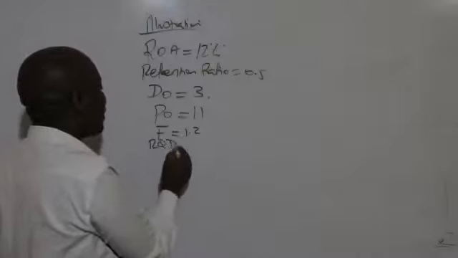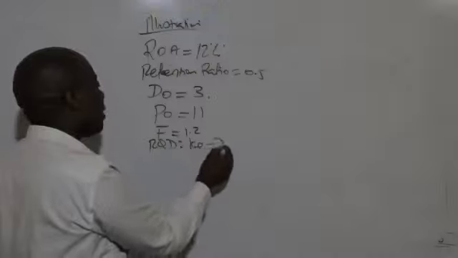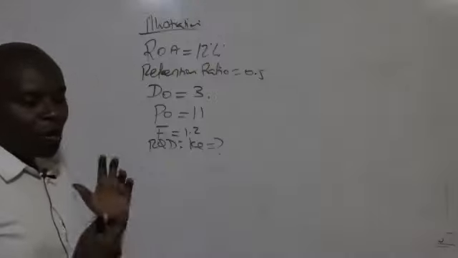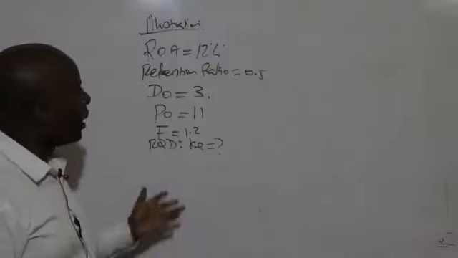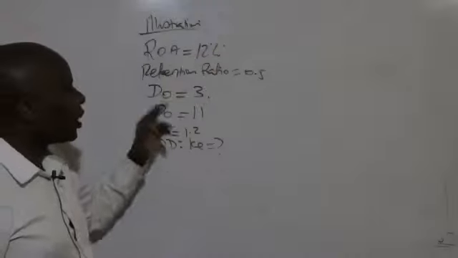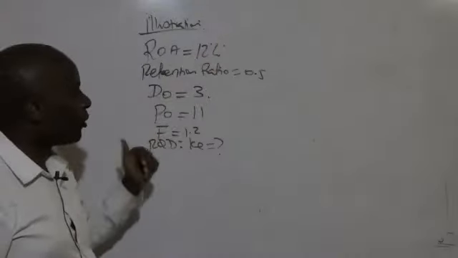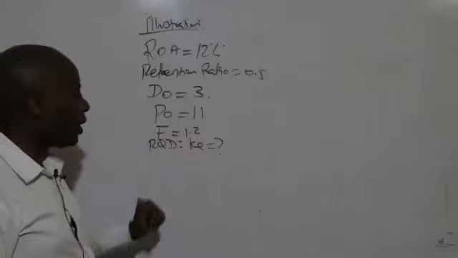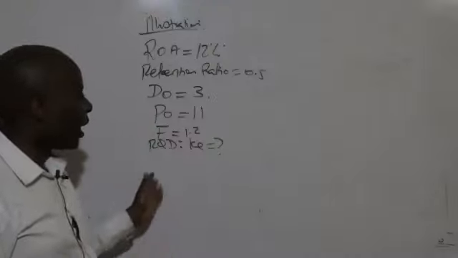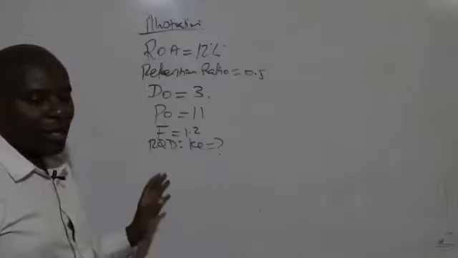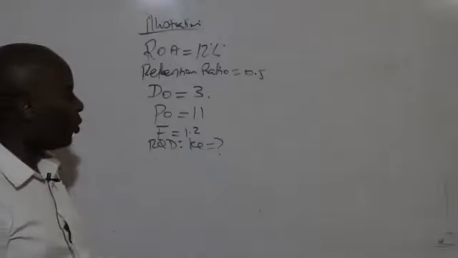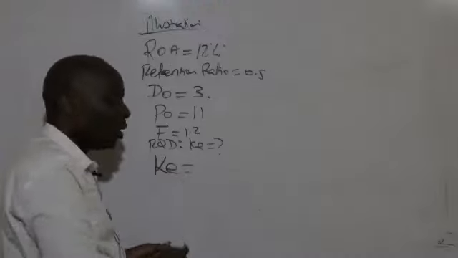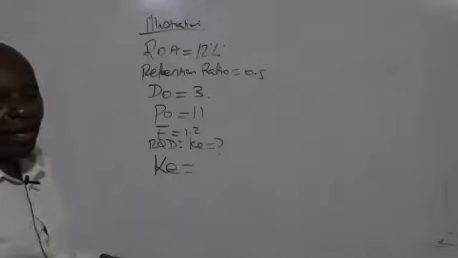And then they want us, ladies and gentlemen, to determine cost of equity. ROA stands for what here? Return on assets. We have retention ratio. We have D0. We have P0. We have the flotation cost of 1.2. We have here the requirement Ke. The only thing that I will be able to do for you is to remind you the formula of getting Ke.